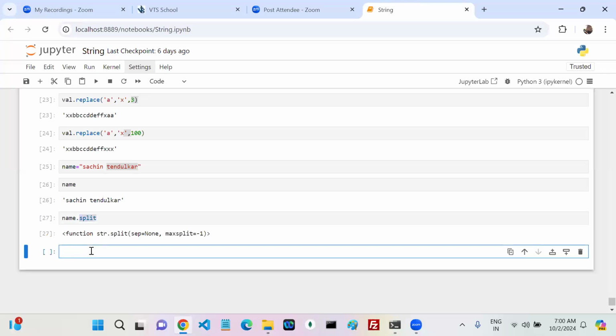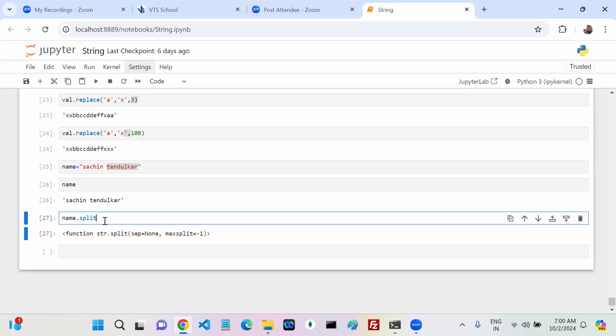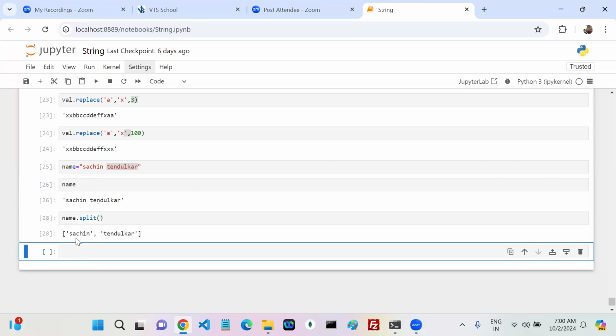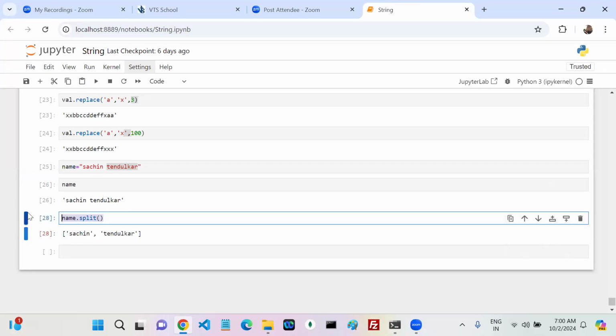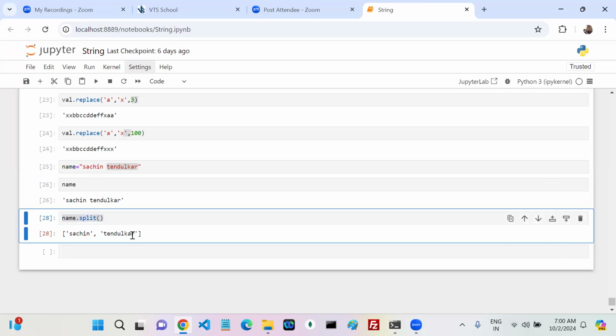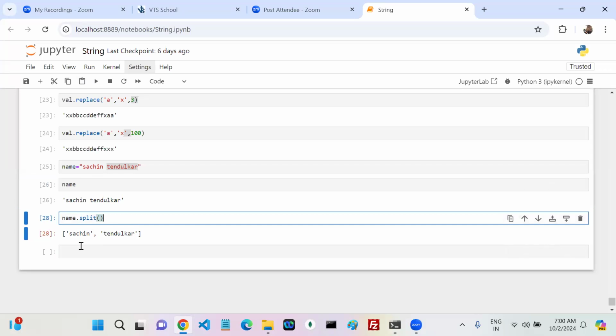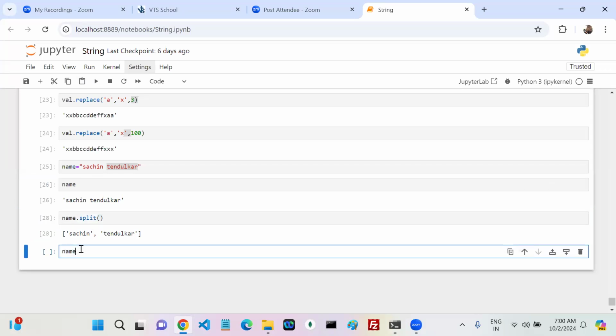If it is a method, can I call it? Now if I call it, it turns out to be a list of two elements. Now, split takes how many parameters at maximum? Do you know?